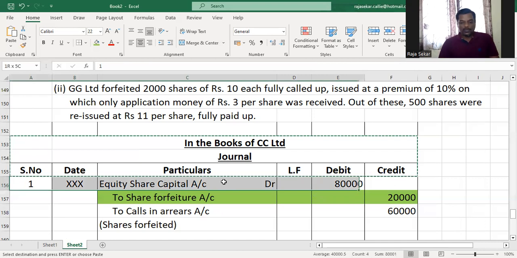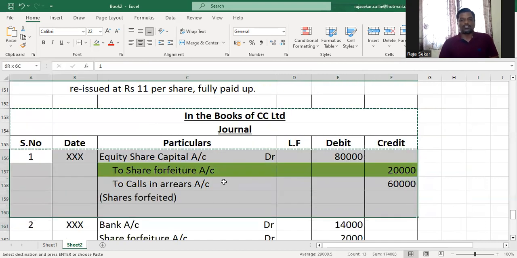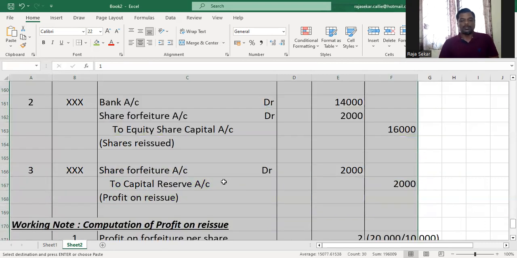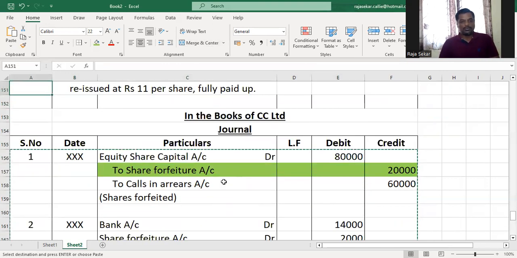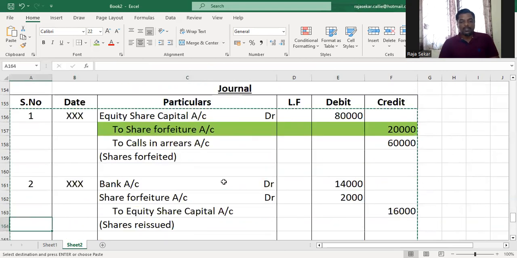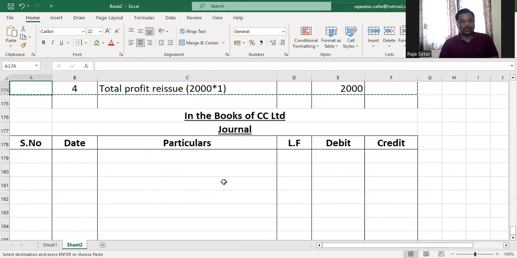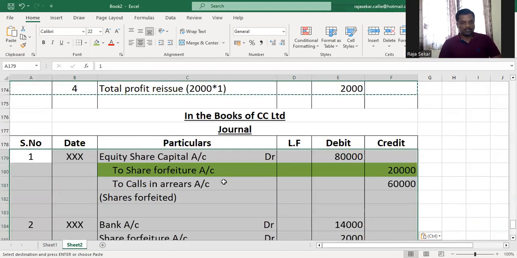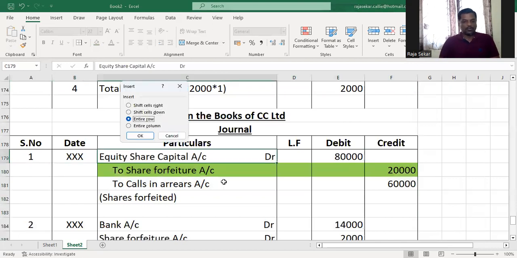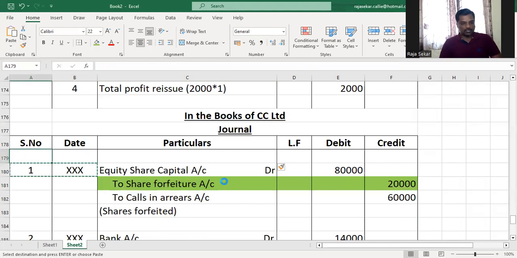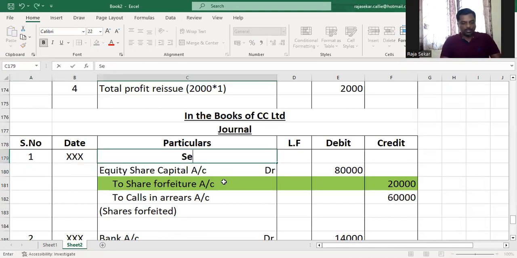So now, in this question, premium also has not been received by the company. Am I right or not, my dear children? And therefore, we'll have to debit securities premium account also when we are passing the journal entry for forfeiture. We go to debit securities premium account also, because premium has not been received.